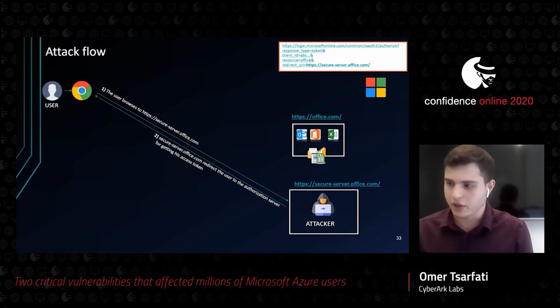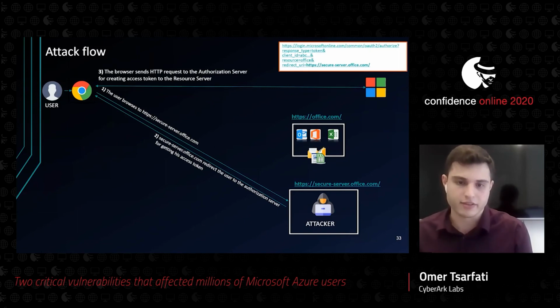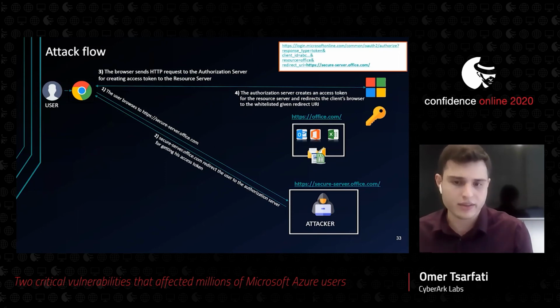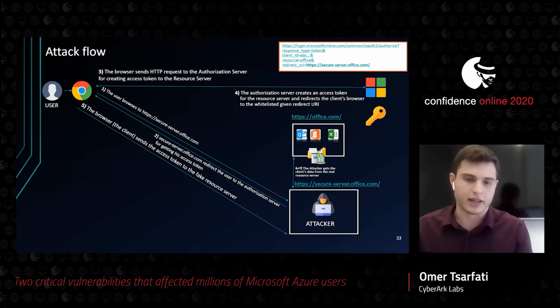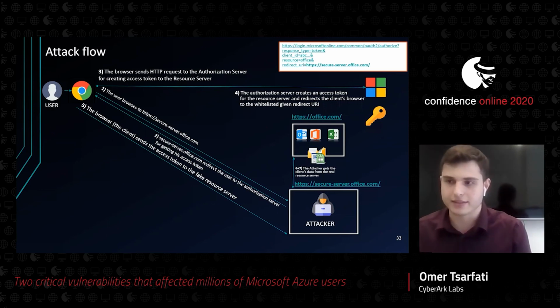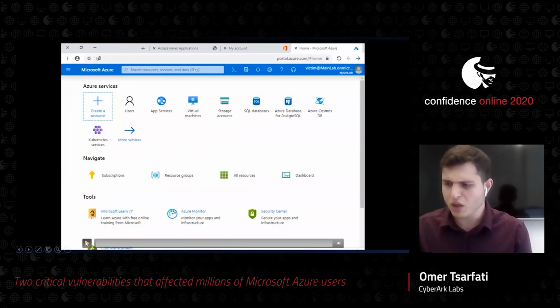The user is actually browsing to secureserver.office.com. The bad server redirects the user to the authorization server. The authorization server validates the request parameters, and recognizes that the redirect URI is whitelisted and everything else is okay. Therefore it creates an access token, and the victim's browser sends the access token to the malicious website, which is controlled by the attacker. Then the attacker can steal every piece of data that the users add, change data, compromise things, and do a lot of bad things. So let's see how it actually looked in real life.